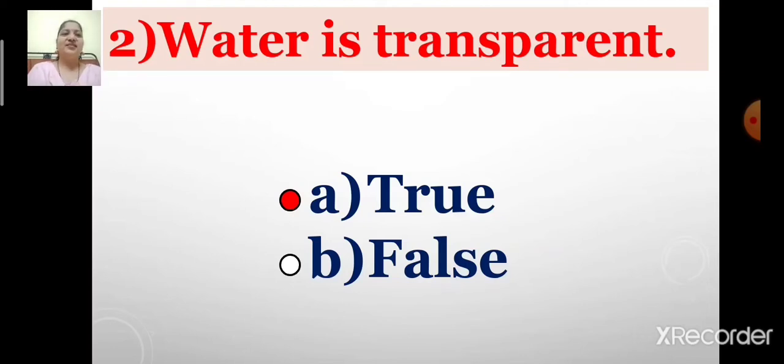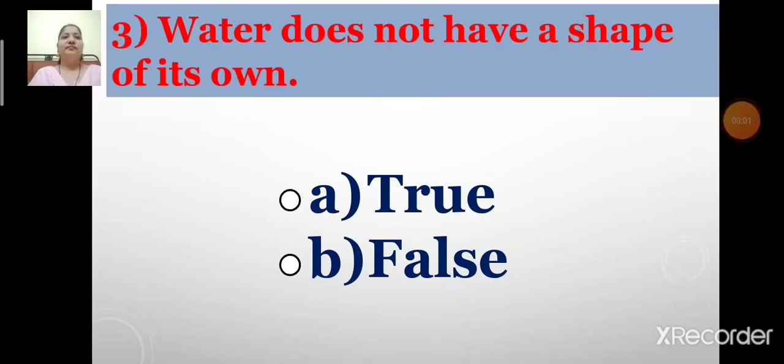Now next. Number 3. Water does not have a shape of its own. I repeat, water does not have a shape of its own. Children, is this statement true? Of course, it is true. So let us select option A, true. Water does not have a shape of its own is a true statement.